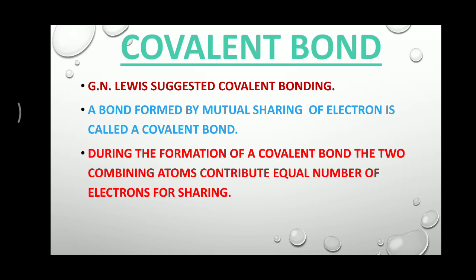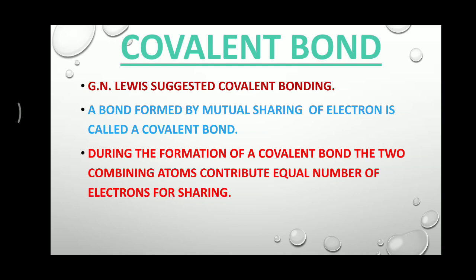During the formation of a covalent bond, the two combining atoms contribute an equal number of electrons for sharing. This is a very important line, because if you do not understand it, you may make some mistake in drawing the Lewis structure.